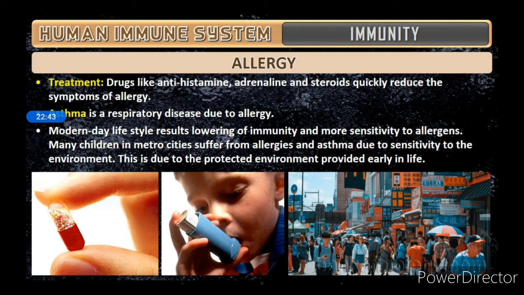Many children in metro cities suffer from allergies and asthma due to sensitivity to the environment. This is due to the protected environment provided early in life.